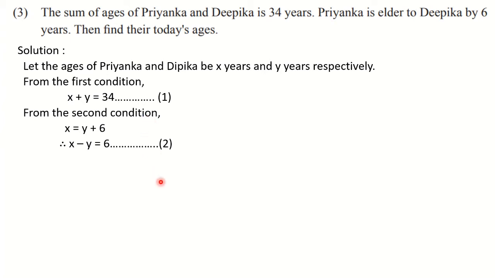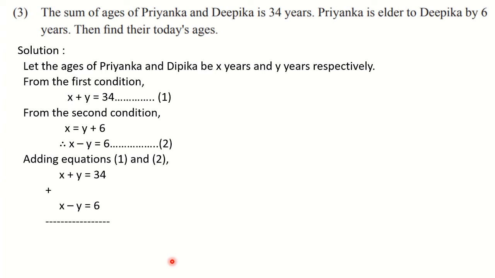So what we are doing, we are adding equations 1 and 2. Write down equation 1 up, then the sign of plus, that is addition, and just below that write down equation number 2. This way we have arranged the equations. The vertical method we are using to add the equations.